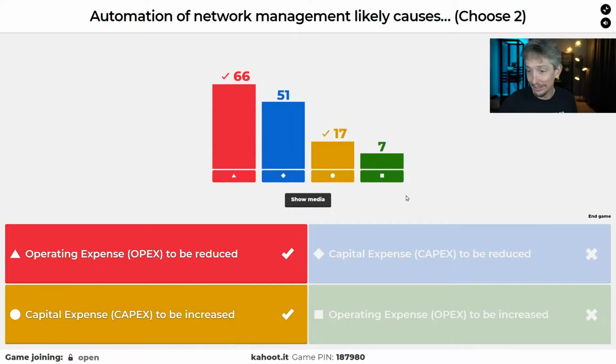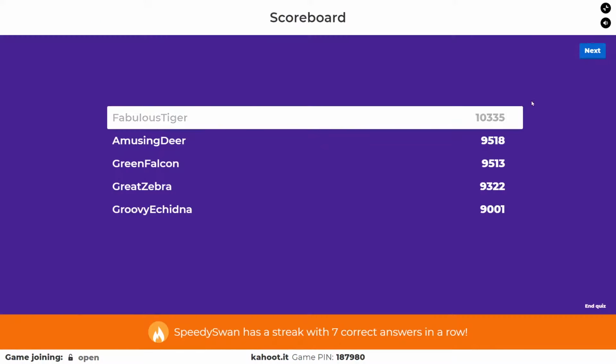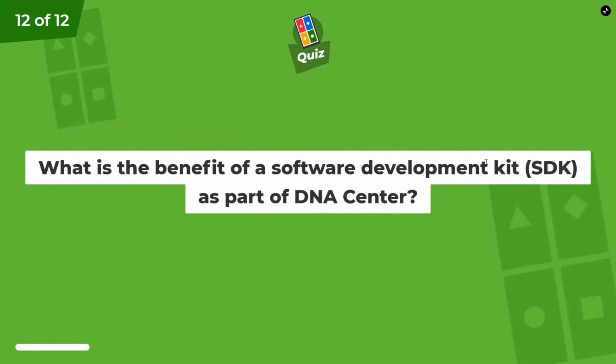All right, so I think we have maybe one more question. So let's go ahead and take a look at the podium so far. I think I clicked that. And Great Zebra is at the top of the heap. Way to go, Great Zebra. Yeah, final question. Good luck, everyone.